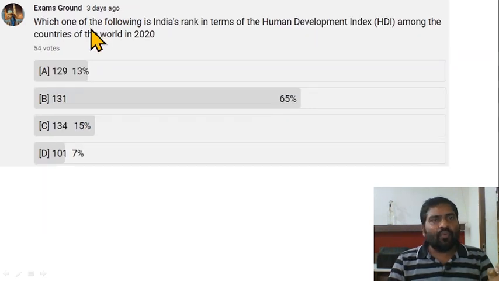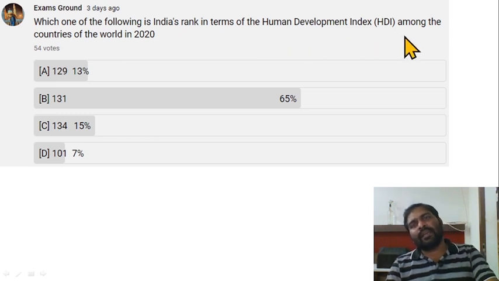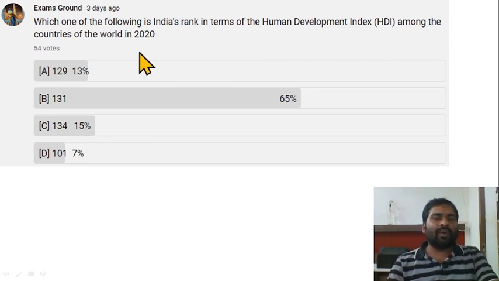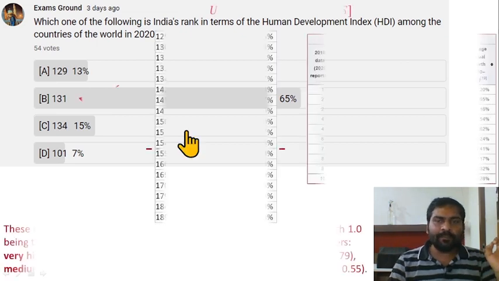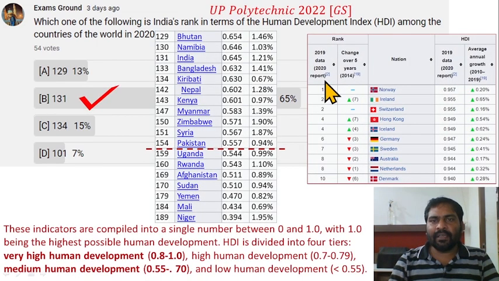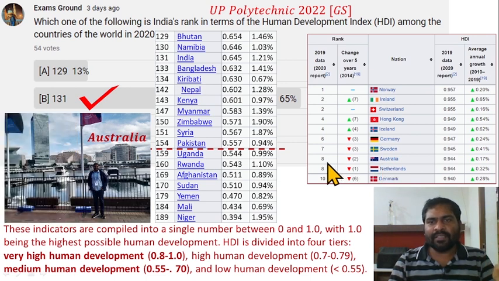You can read it. Which one of the following is India's rank in terms of Human Development Index among the countries of the world? Again a very important question. Last time the report was released in 2020 and before that it was in 2014. India's rank is 131. The top country is Norway. Norway is at rank 1 in the HDI index, and Australia is at rank 8.